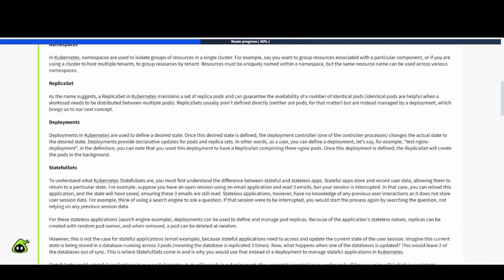A replica set, as the name suggests, in Kubernetes maintains a set of replica pods and can guarantee the availability of X number of identical pods. Identical pods are helpful when a workload needs to be distributed between multiple pods. Replica sets usually aren't defined directly, neither are pods for that matter, but are instead managed by a deployment, which brings us to our next concept.